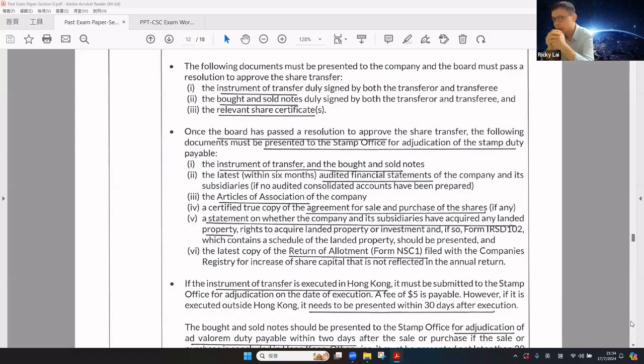Once the board has passed the resolution to approve the share transfer, the following documents must be presented to the stamp office (IRD) for adjudication of the stamp duty, which include the instrument of transfer, bought and sold notes, audited financial statements, and also the consolidated accounts if the company owns subsidiaries. Articles, and any agreements for sale and purchase of the shares. A statement of whether the company and its subsidiaries have acquired any landed properties, so that Form IRSD 102 must be submitted to the IRD for the assessment of the stamp duty. Return of allotment, Form SC1, for any increase of share capital which has not been reflected in the annual return.